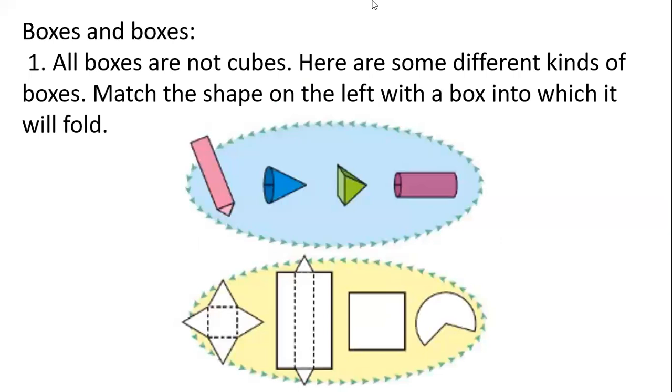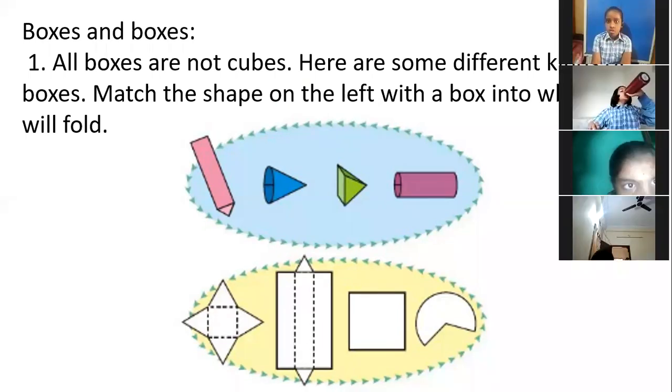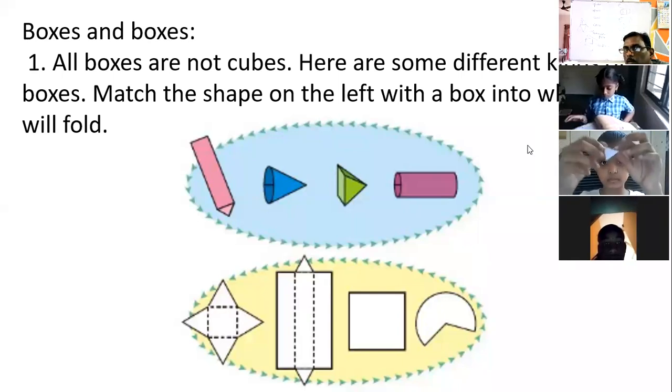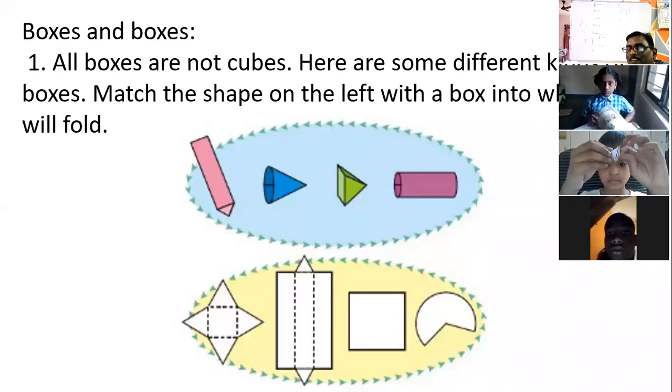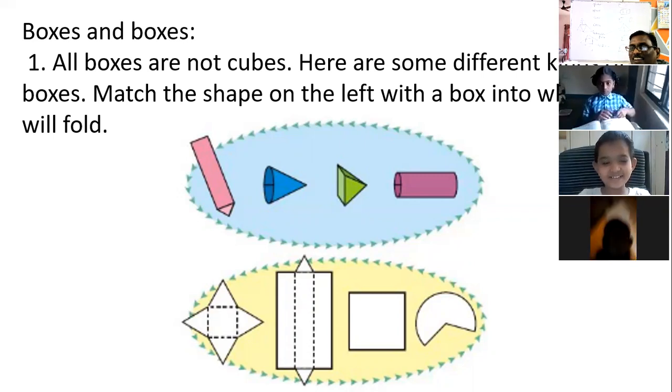Sir, I have made a rectangular prism. Oh, good. Sucheta, where can I see? Sir, Sucheta is making all the shapes in the class. But sir, I think she can't make the video because in the class the video is not possible. So she can make it at home afterwards.